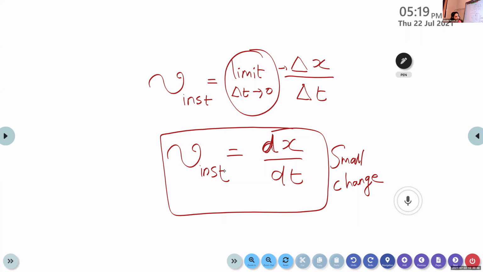So these are the different types of speed: uniform speed, non-uniform speed, average speed, and the last one is instantaneous speed. As its name implies, it is the speed of an object at a particular instant of time. It can be calculated with a different equation: nu instant is equal to limit delta t tends to 0, delta x by delta t. Okay. Sorry.